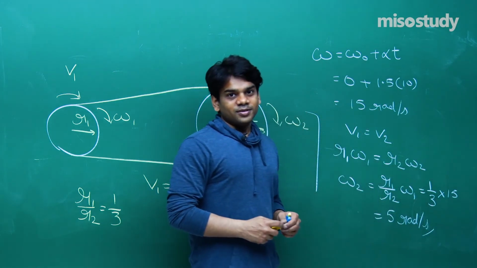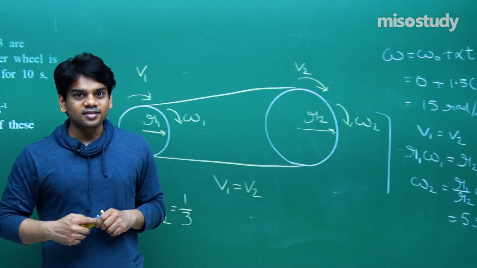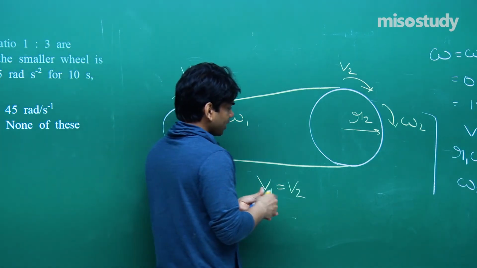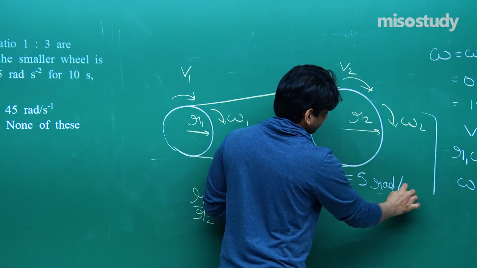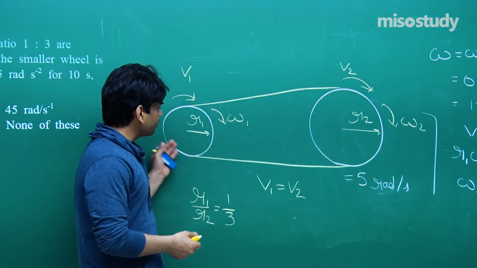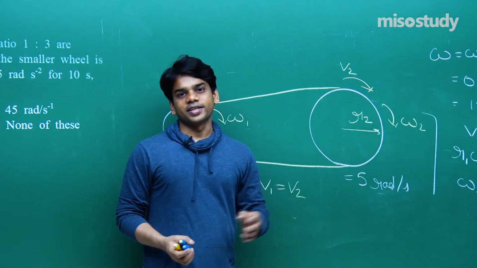So the larger wheel, the wheel with the higher radius, the wheel with the bigger radius, its angular velocity will be 5 radian per second. So I am going to write here its angular velocity is 5 radian per second. Hope that it's clear to us how we have evaluated. If it is rotating with 15 radian per second, this has to rotate with only 5 radian per second.